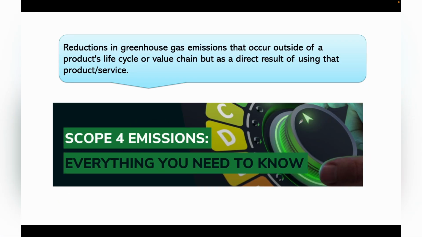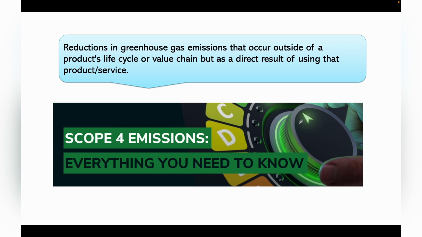Moving on, what are Scope 4 emissions? This is a new term. Scope 4 emissions are nothing but reductions in greenhouse gas emissions that occur outside of a product's life cycle or value chain, but as a direct result of using that product and service. I'll give you an example. Suppose a company manufactures energy efficient appliances, and the emissions avoided by consumers using this appliance compared to less efficient models fall under Scope 4.